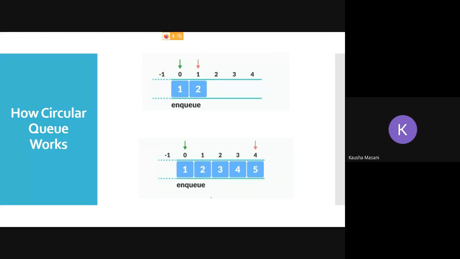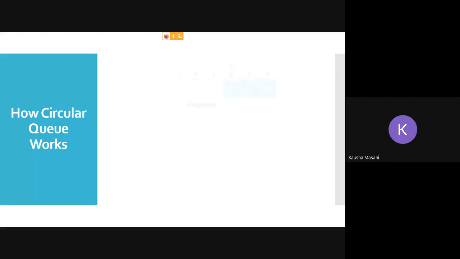So we have to first of all empty our memory. Rear is going to remain at its place. You are going to DQ and increment your front. So 2 times DQ. Front incremented twice, once to 1, another to 2. So that was your DQ operation.